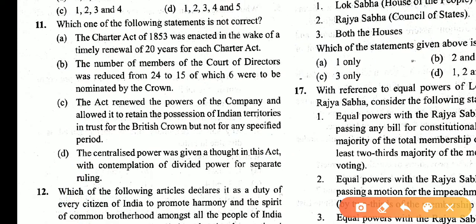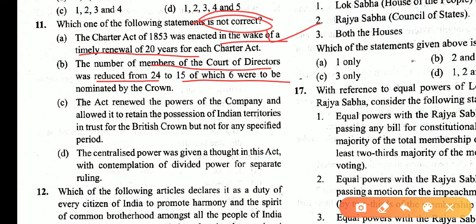Which one of the following statements is not correct? The Charter Act 1853 was enacted in the wake of the timely renewal of 20 years of each Charter Act. Yes, the number of members of the Court of Directors was reduced from 24 to 15, of which 6 were to be nominated by the Crown. This statement is incorrect because this is not a statement about the Charter Act 1853.